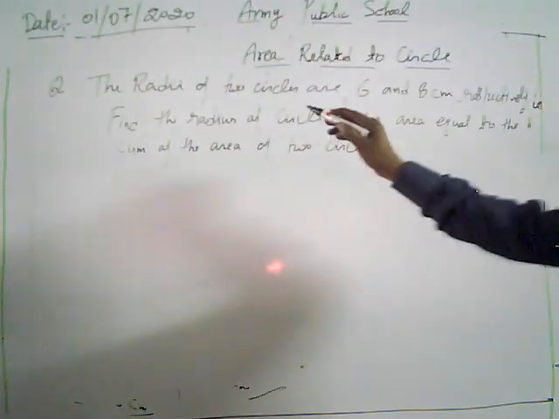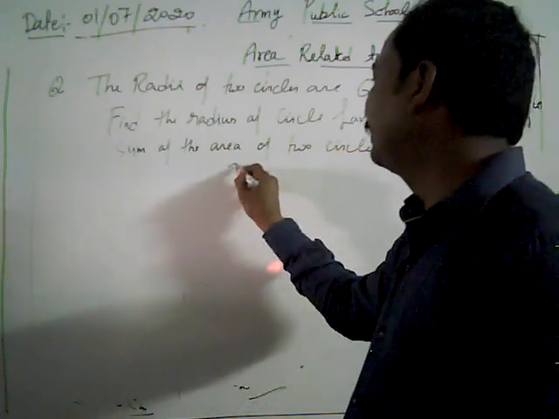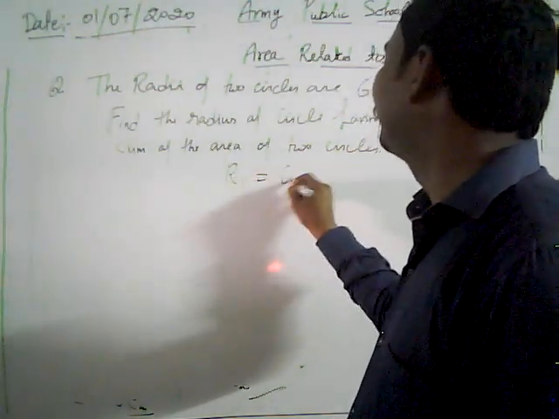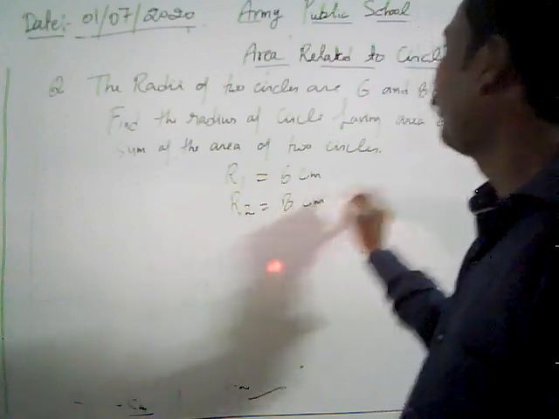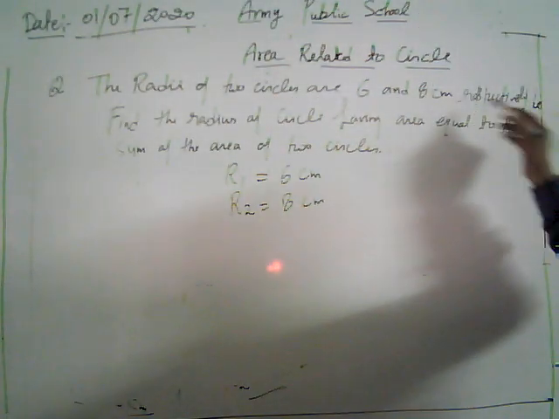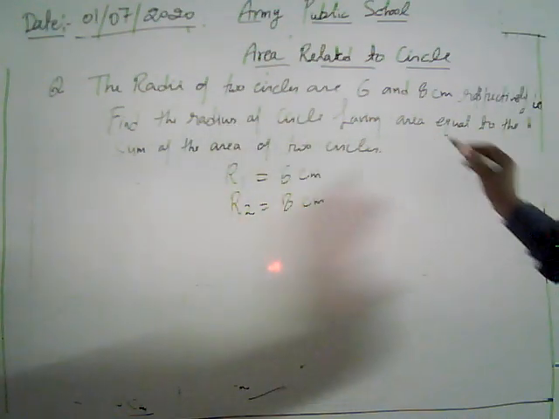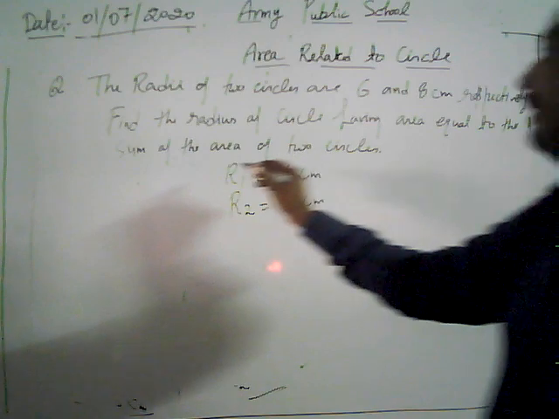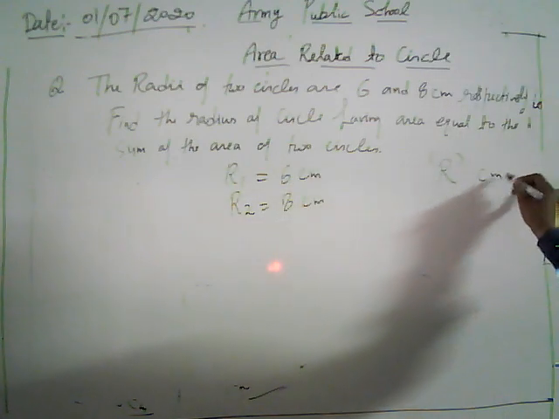Now look, what is given is that the radii of two circles are 6 and 8 centimeter. It means R1 is 6 centimeter and R2 is 8 centimeter. We have to find the radius of the circle having area equal to the sum of the areas of the two circles. Let's suppose the radius of the circle is R centimeter.